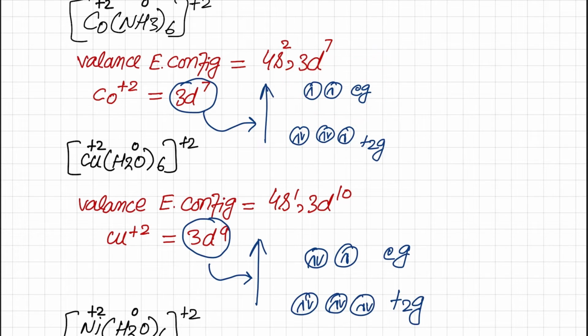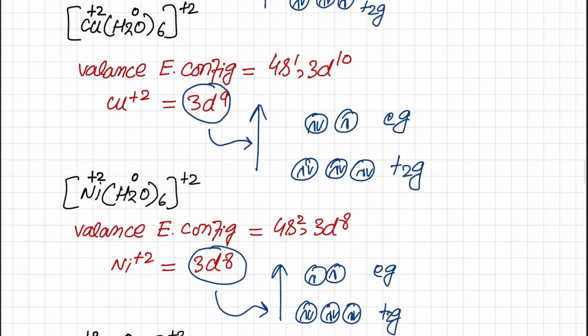Although it contains electrons in Eg, and these electrons come directly in the line of the ligand, so they interact with the ligand, as a result of which this complex will also show lability.